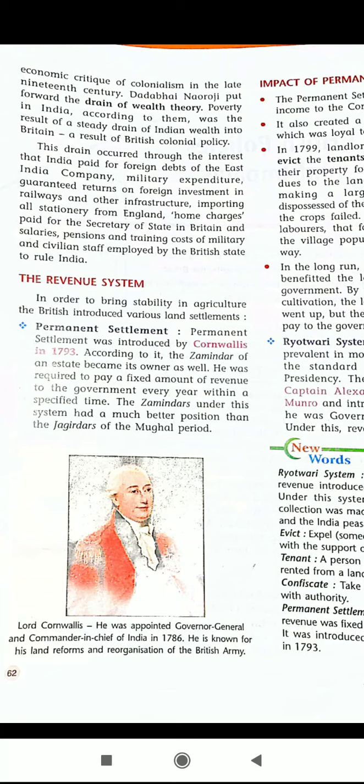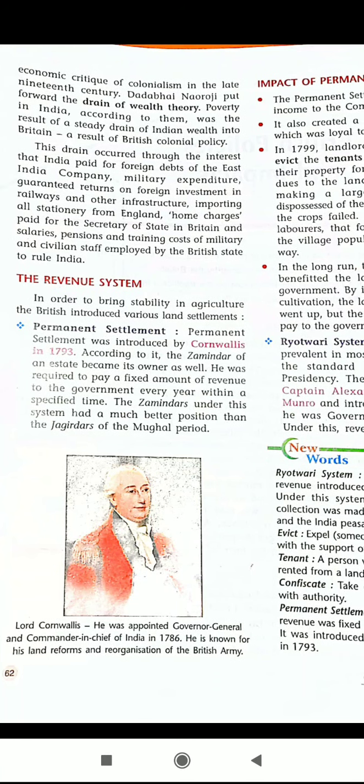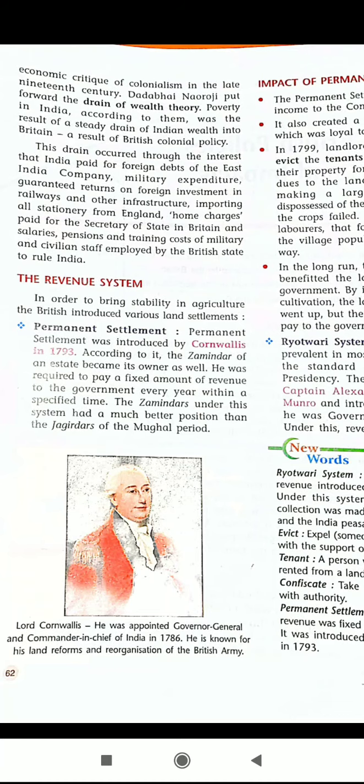Next, the revenue system. In order to bring stability in agriculture, they wanted to stabilize agriculture. The British introduced various land settlements, and one of them is the permanent settlement. The Permanent Settlement was introduced by Cornwallis in the year 1793. According to it, the zamindar of an estate became its owner as well.